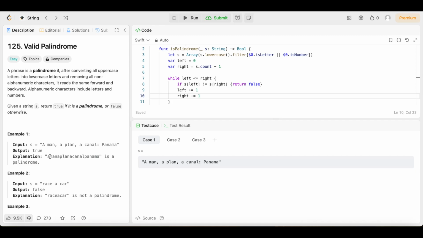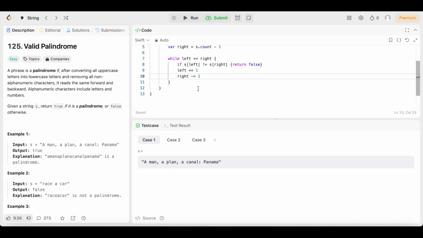Then we check, and we see that's an M, that's an M. Then we do it again. That's an A, that's an A. Again, that's an N, that's an N. And we're going to keep doing that until we get all the way to the middle. Then we're just going to come down here and say return true.